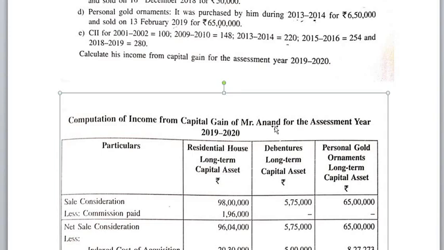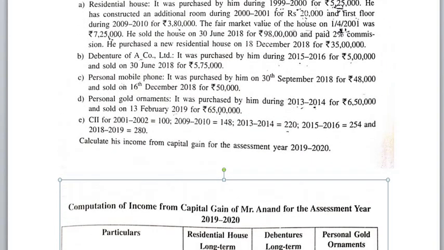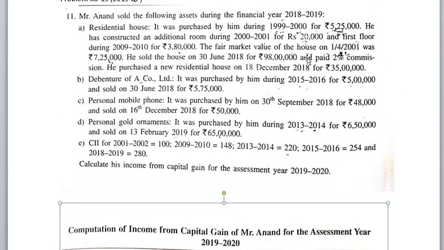Here the assessee is Mr. Anand. Assessment year 2019-20. Previous year 2018-19. Residential house. See, this is a long-term capital asset because the residential house was purchased in 1999-2000 for rupees 5,25,000.